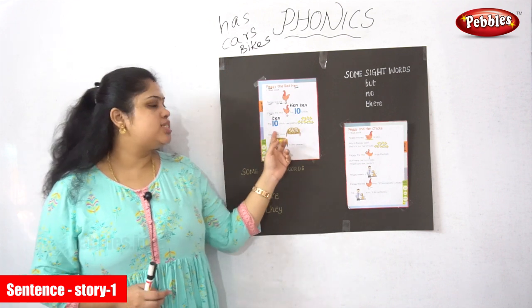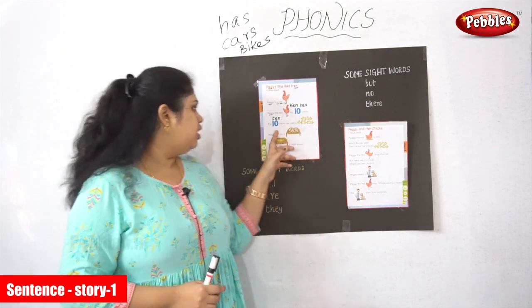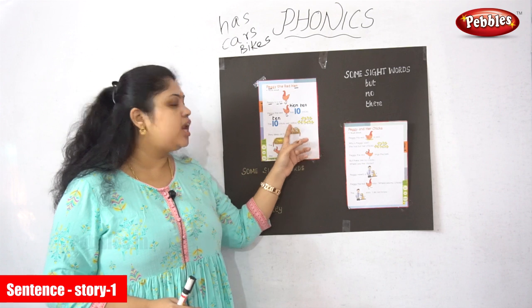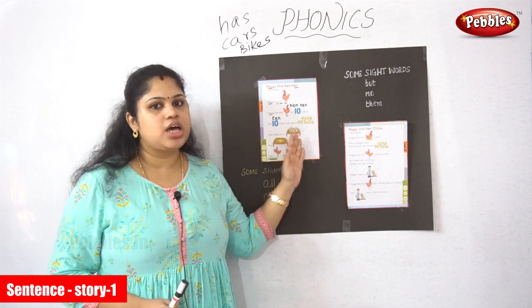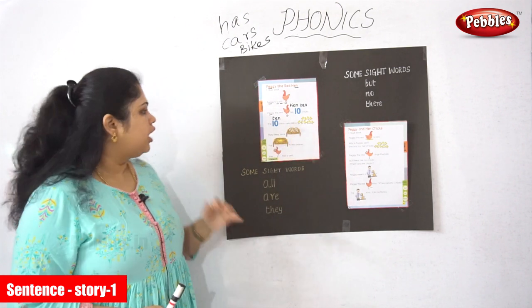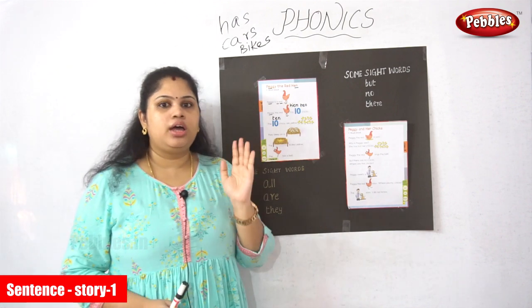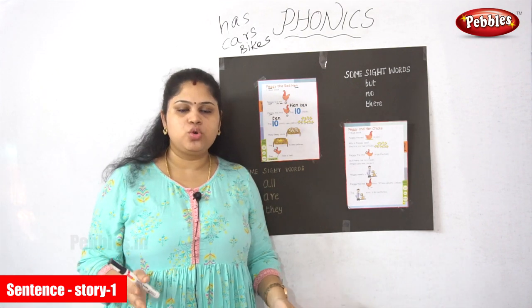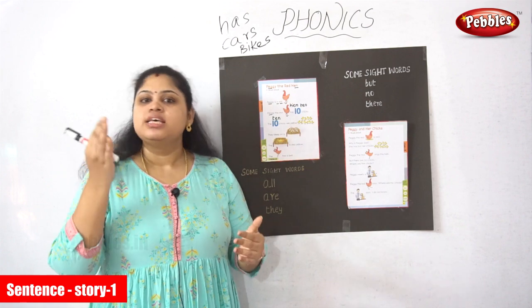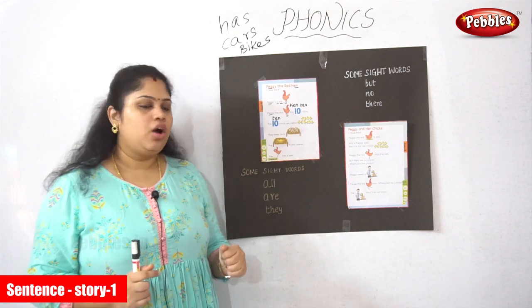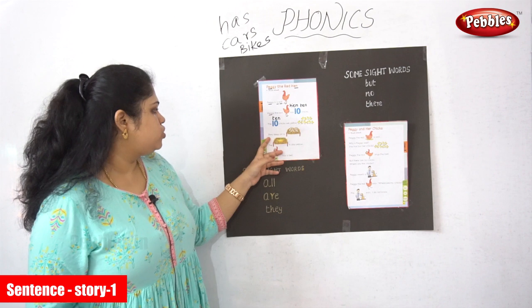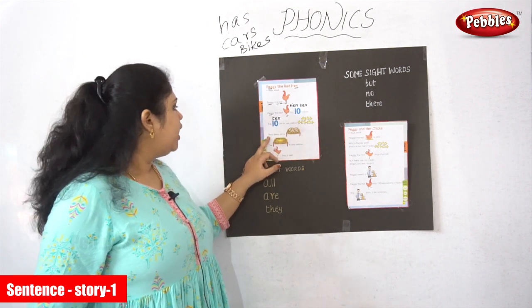Auto. So the auto is yellow. The 10 chicks are yellow. If you are in any other state, the color may vary. I'm moving to the next line, children.